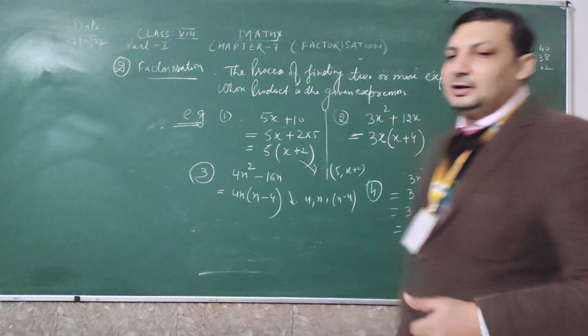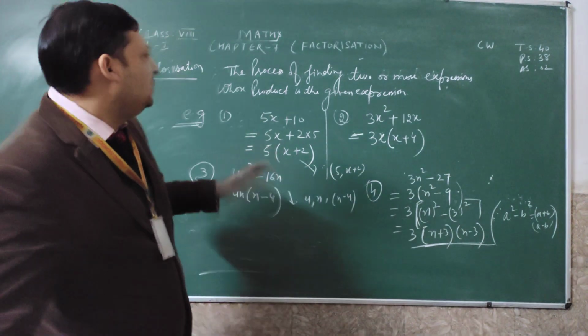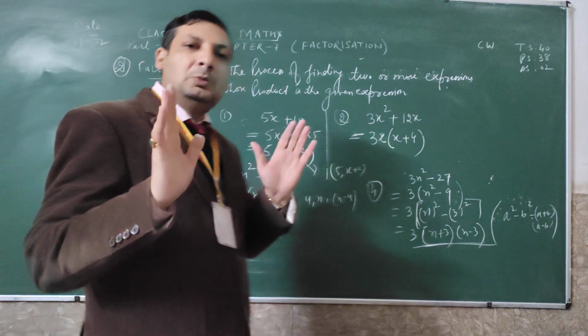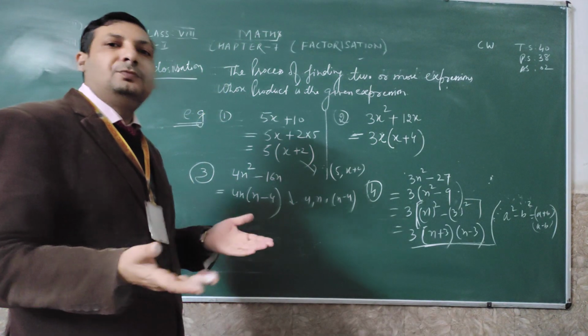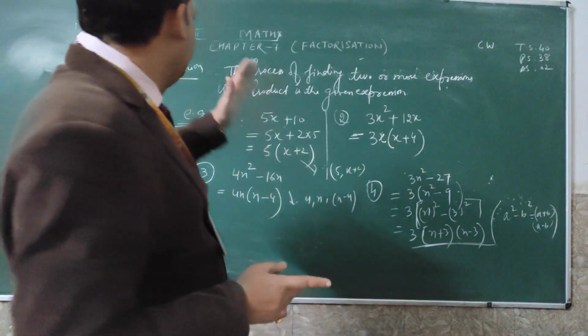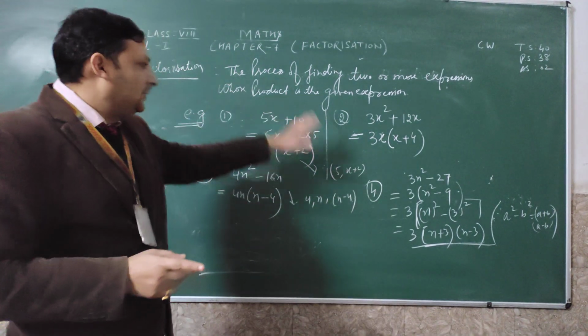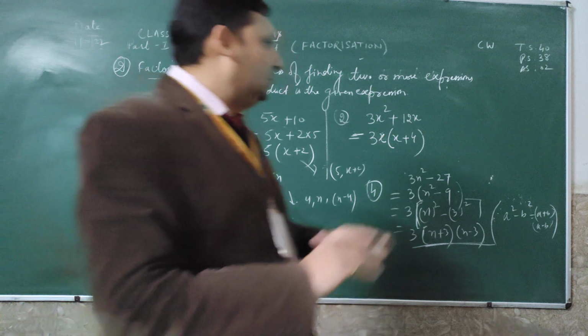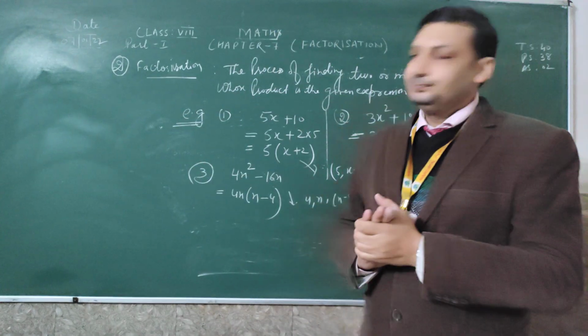So dear students, in the first class of chapter 7, that is factorization, we have discussed very basic things which tell us how to find the factors. In the first topic we discussed factors, and in the second topic we discussed factorization. So it is a way to find the factorization of any expression.